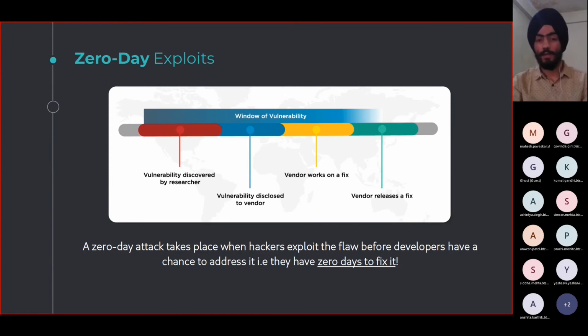But in case of a zero-day vulnerability, sometimes these vulnerabilities are publicly disclosed over the internet, and hackers around the world try to exploit these flaws. This exploitation happens before the developers even have a chance to address that security issue. So the term zero day means that the developers now have 0 days to fix it or mitigate the attack, because by the time they would release a fix, a lot of sensitive information would have already been compromised.